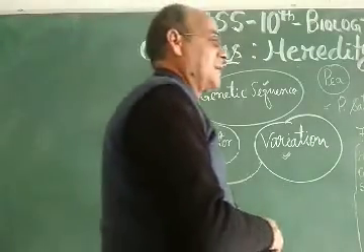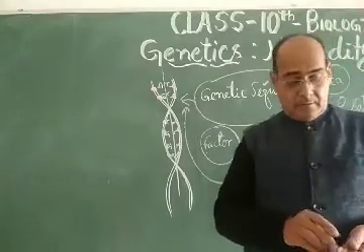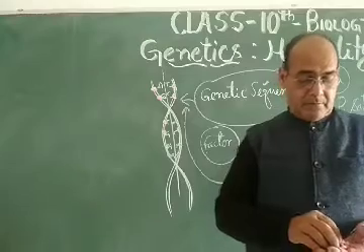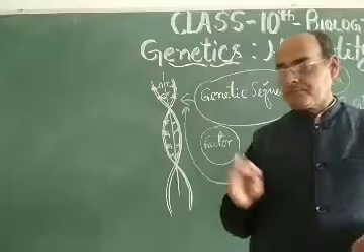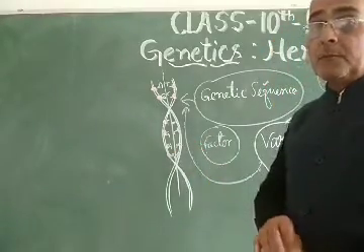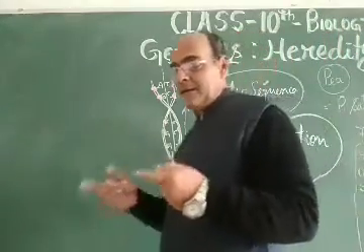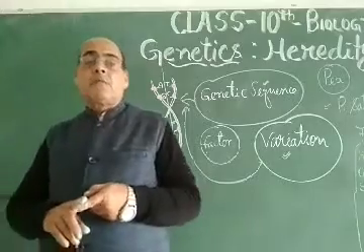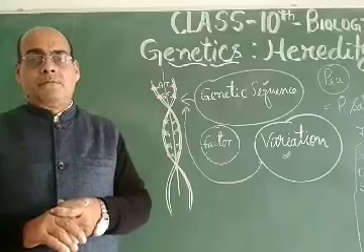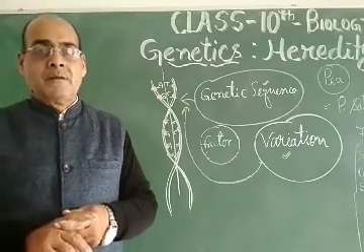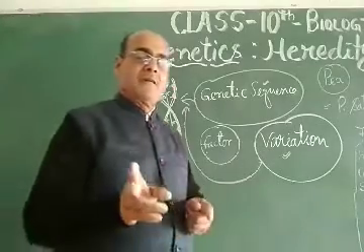Dear students, in heredity, several experiments were done by Gregor Johann Mendel, and the first experiment that he did was known as Mendel's monohybrid cross. On the basis of the experiments that he did, he proposed laws called Mendel's law of dominance, Mendel's law of segregation, and Mendel's law of independent assortment.